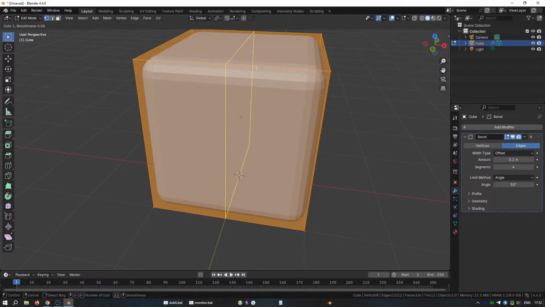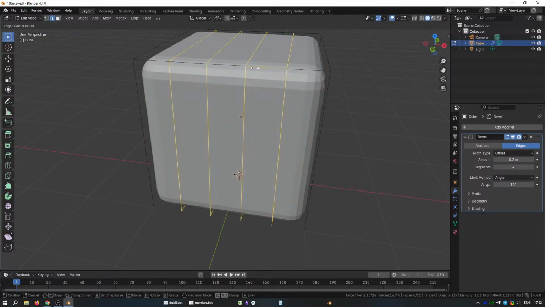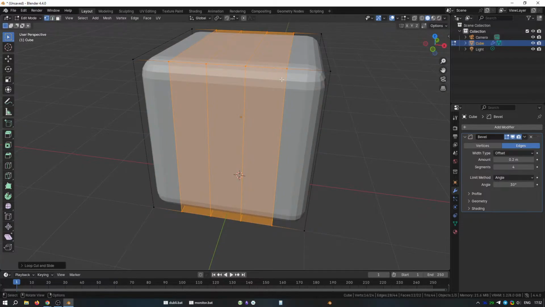Hover the cursor over the edge you want to cut. A yellow line appears. Don't click your mouse yet. Just slowly roll the middle mouse wheel and add more loop cuts. You can see the number of cuts at the bottom left corner of the screen. We want 4 loop cuts. Then left click to confirm the number of loops and right click to position the loops in the center.